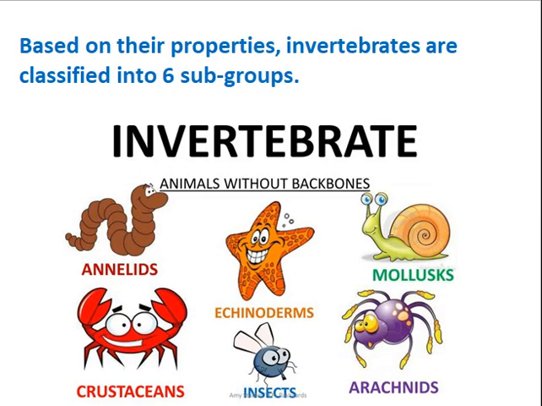The last group is arachnids. Arachnids are a class of 8-legged arthropods. Arachnids, such as the spider, scorpion, harvestman, tick, and mites, have 4 pairs of legs. It means they have 8 legs.